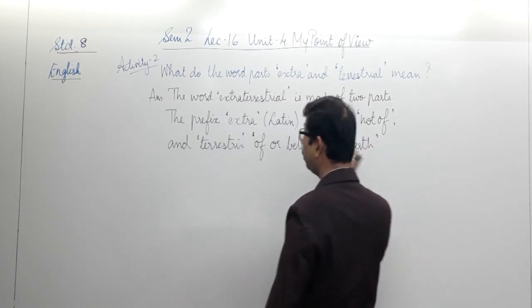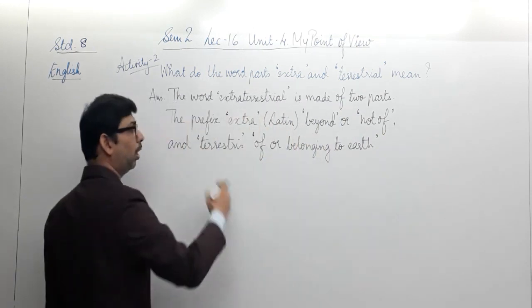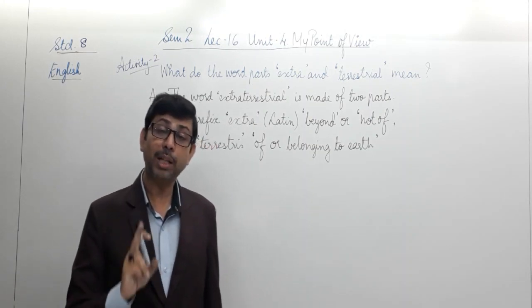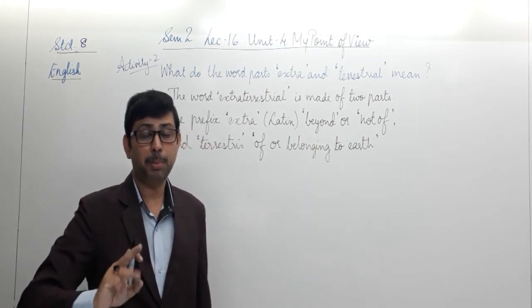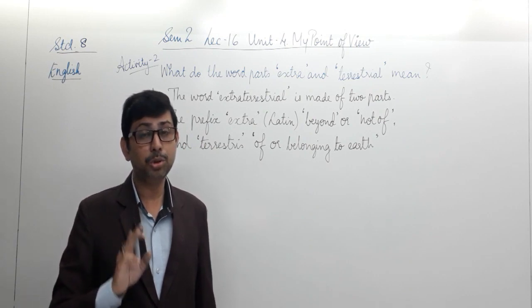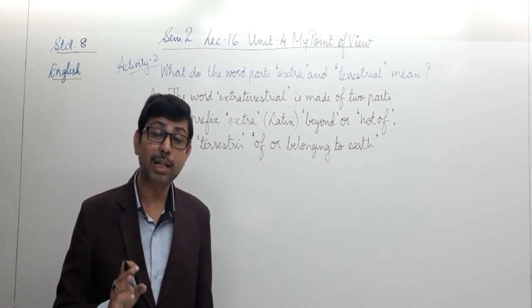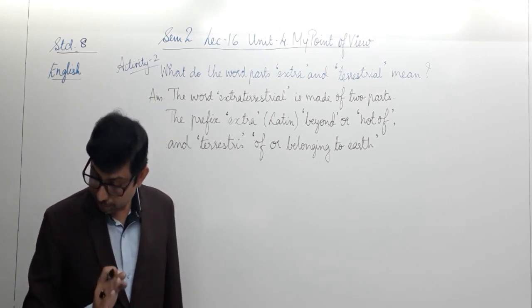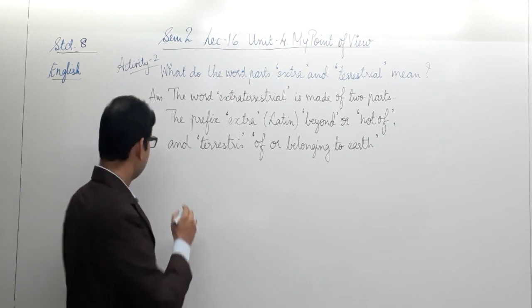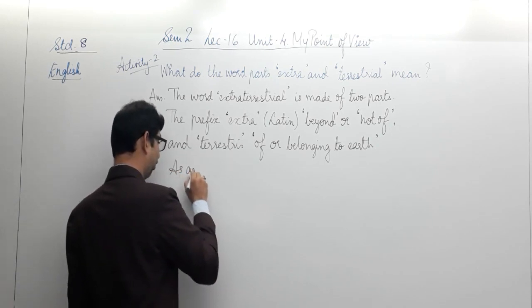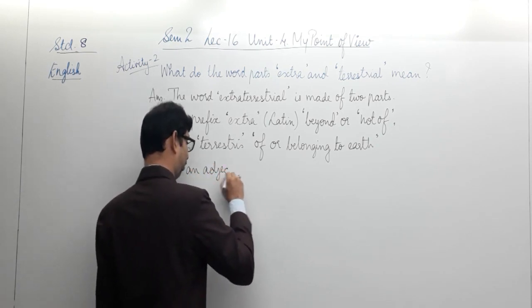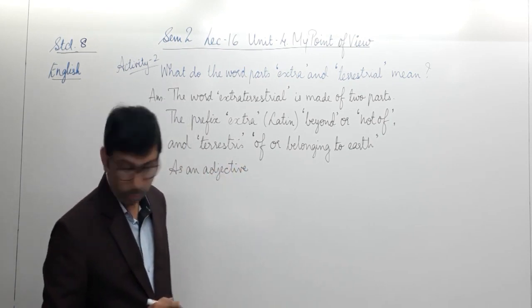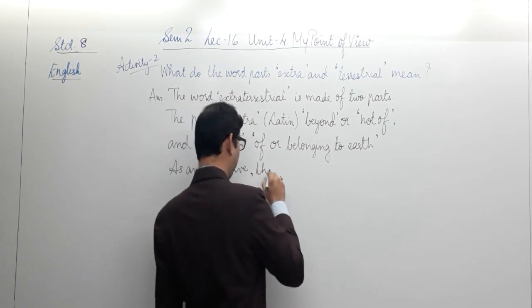Well, if we take these two things that we have understood separately as two word parts, we will be able to bring out the meaning of the word extraterrestrial not as one part of speech but as two things. It is used as a noun as well as it can be understood as an adjective. So let's write the meaning as two different things, as an adjective as well as a noun. So as an adjective, utilizing the word as an adjective, we will be able to bring out the meaning.